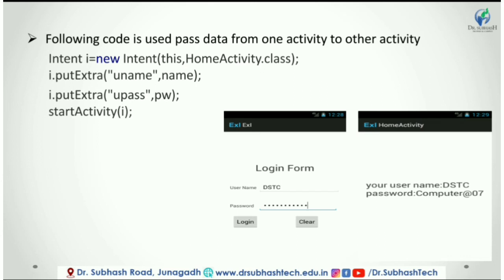In the figure, we can see a simple application of explicit intent. The first activity gets the username and password from the user. When the user clicks on the login button, the second activity opens and the values entered by the user will be printed on the next activity.